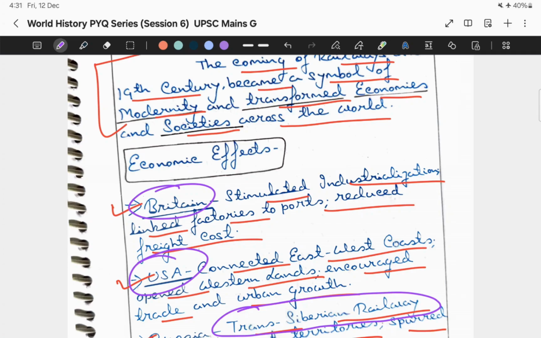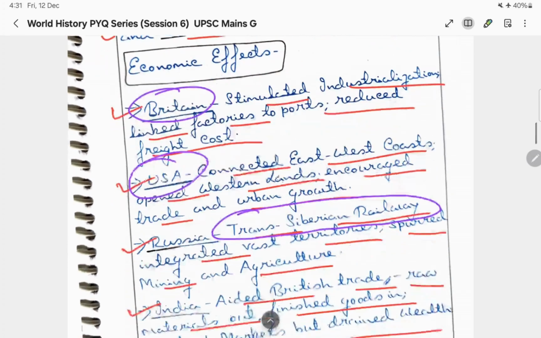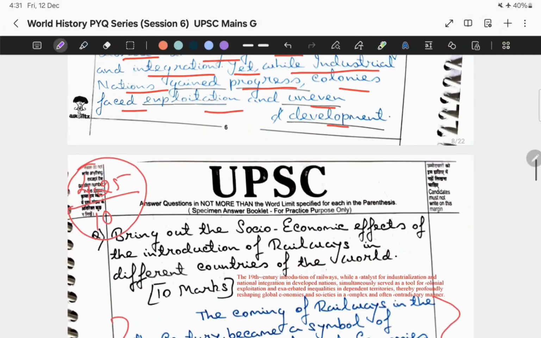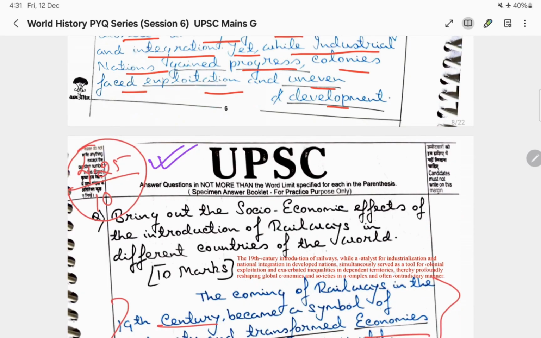So these were the feedbacks that I had received. And overall, how many marks did I get? For this particular question, I got 4.25 out of 10. It's not so good, but okay, fine. I can improve, or we can improve from here as well. So this was all about this particular question.